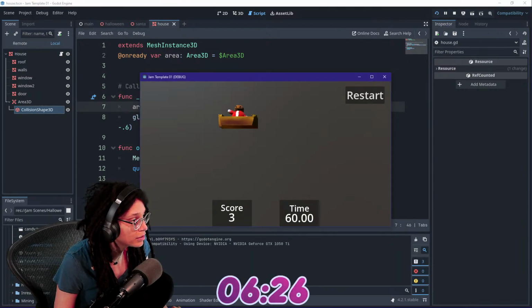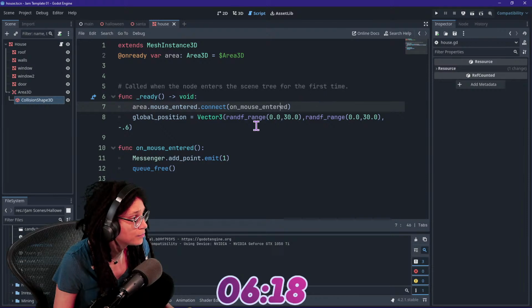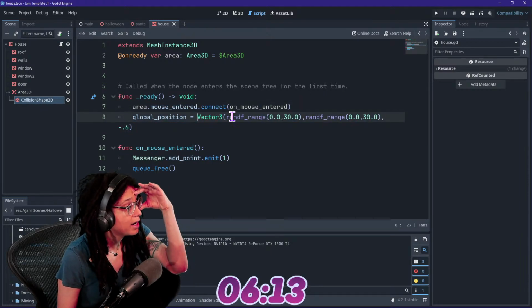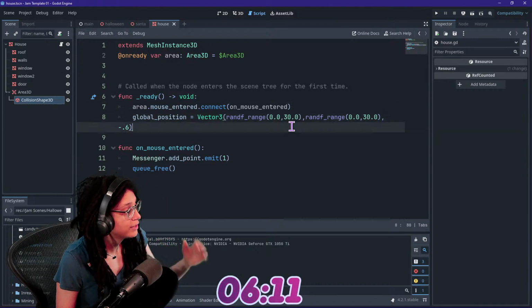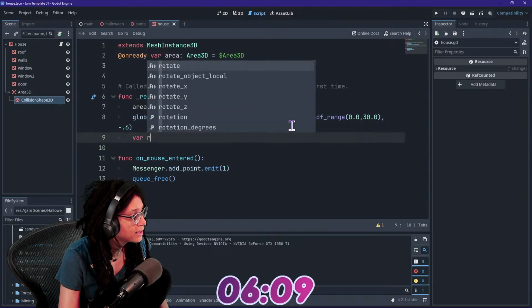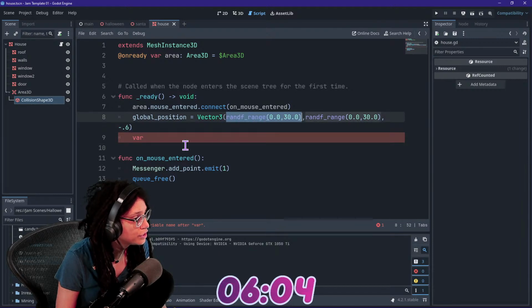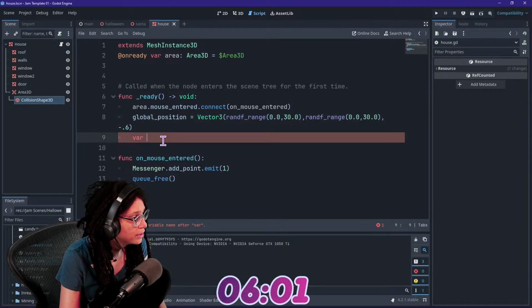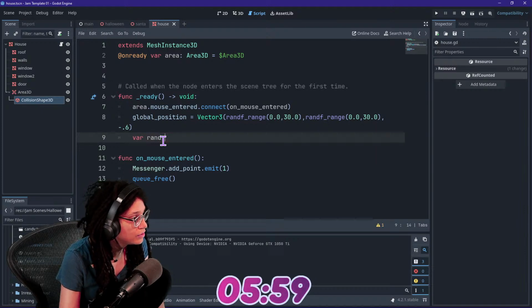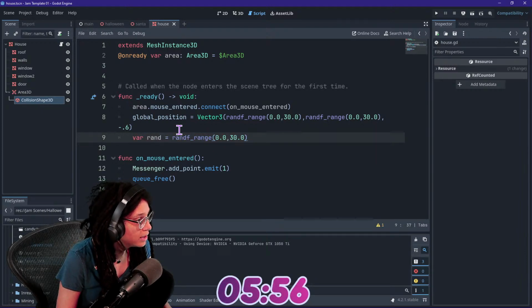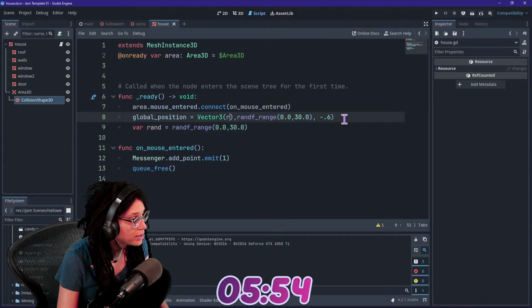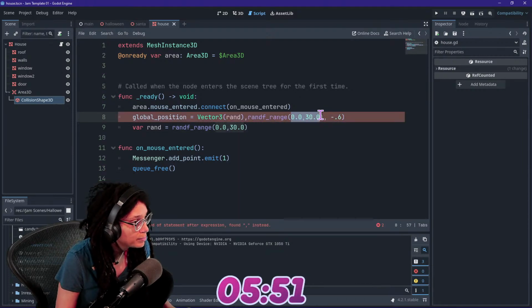House. It's very hard to know where I'm supposed to go. That is not a random position. I don't know much. So we want that to roll differently every single time. That's not what this is doing. Why not? Do I have to create a variable or something here? I thought that would just be random every time. Variable rand equals that. And then maybe I can just say rand down the line. I know I need to change the position.